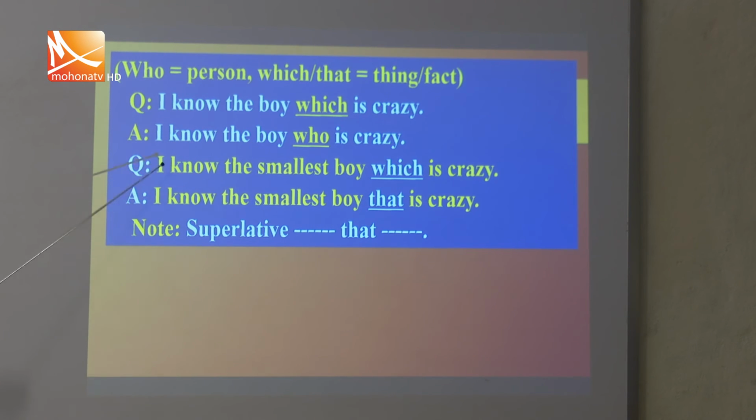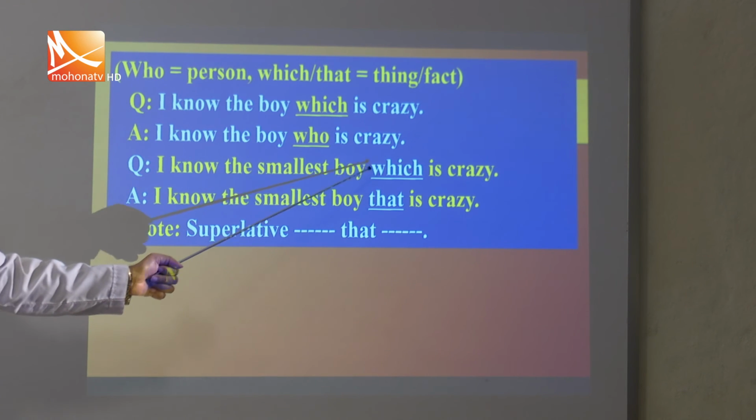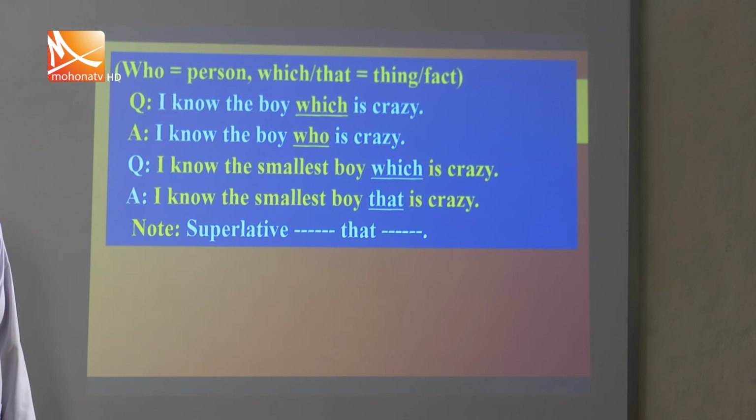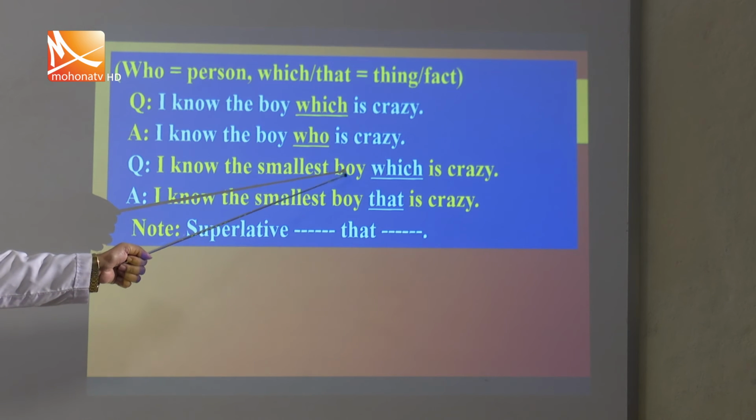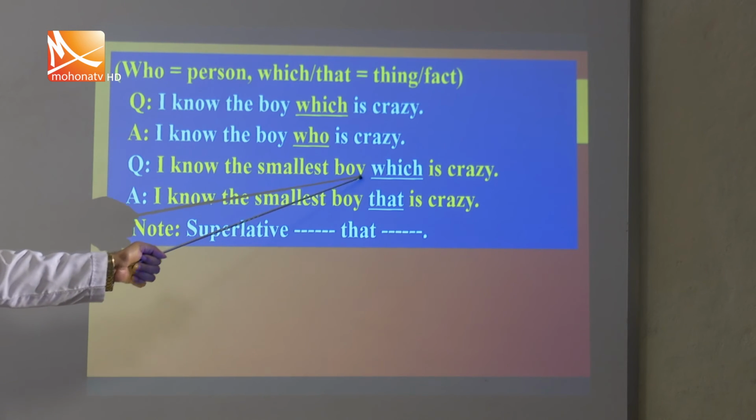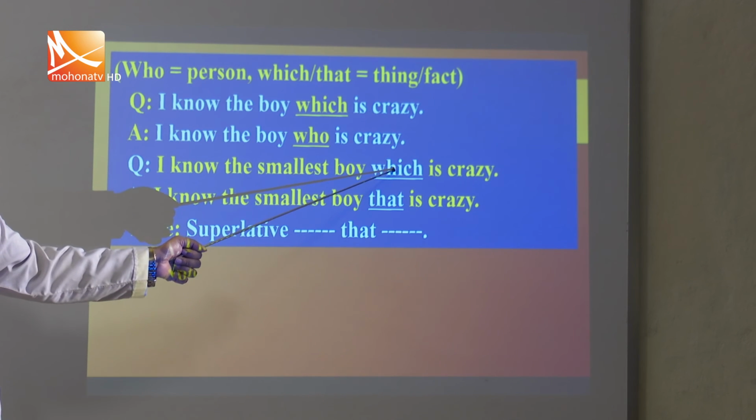And our next sentence, this is exceptional. Question: I know the smallest boy which is crazy. If you think that which means boy and instead of boy we can use here who, it will be incorrect.